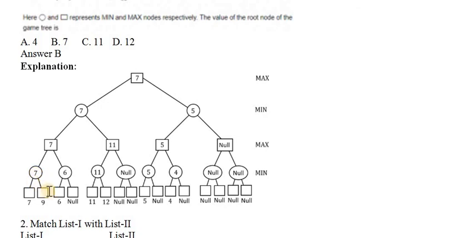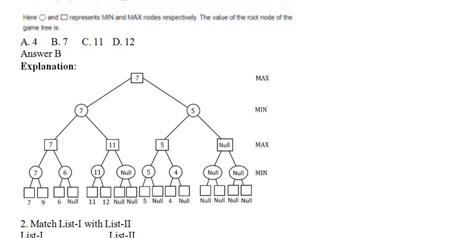7 will be given, because the minimum value is 6, 11 will be null, and 5 will be from 4, so nothing is given. Now 6 and 7 came there, and 7 it will take, because Max has to get the maximum value. Now the maximum value is 11, the maximum value is 5, the maximum value is null. Now again it will give a lesser value. Among 7 and 5, it will take only the maximum, because Max has to get the maximum, so 7 will come here. Like that we are getting it.